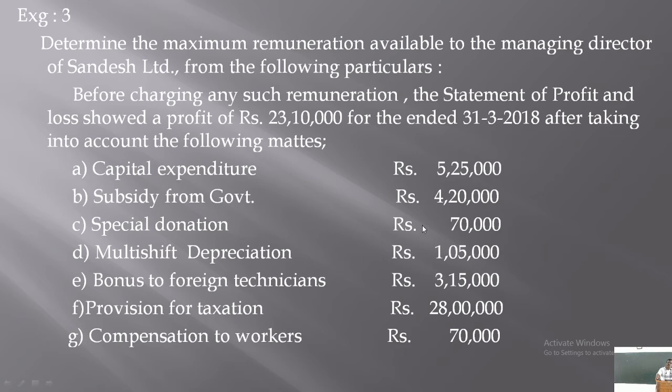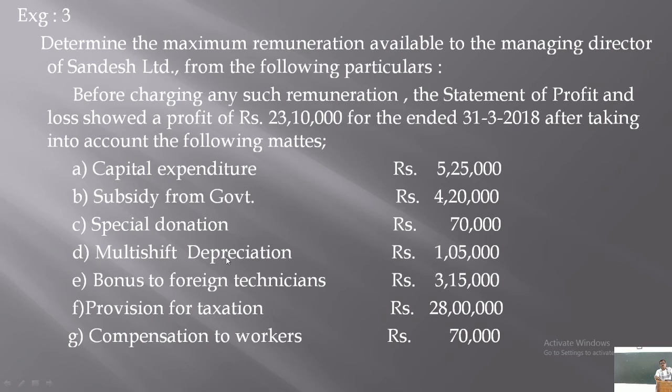So, special depreciation of 70,000 is not allowed for managerial remuneration purposes. While calculating this profit of 23,10,000, the 70,000 is already deducted. It is not actually allowed. Therefore, this amount should be added back to the profit of 23,10,000, isn't it?